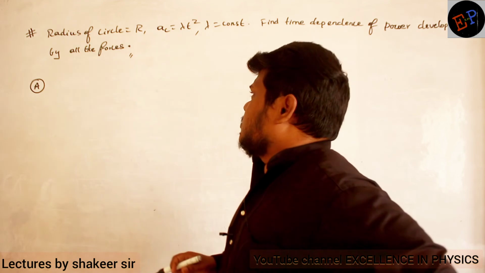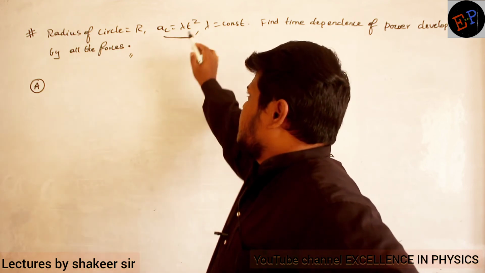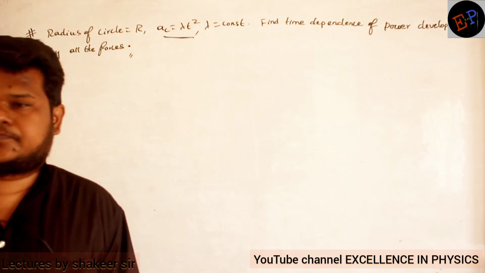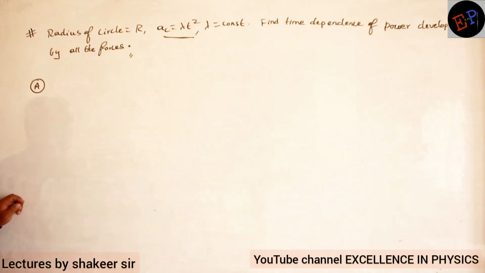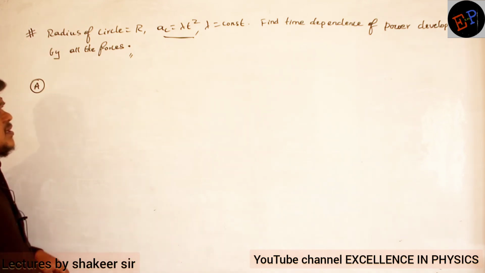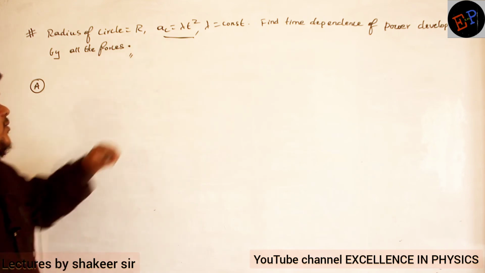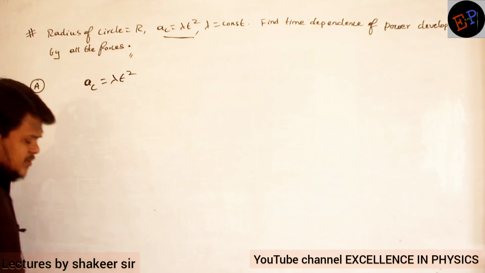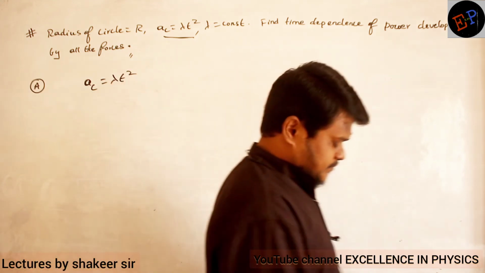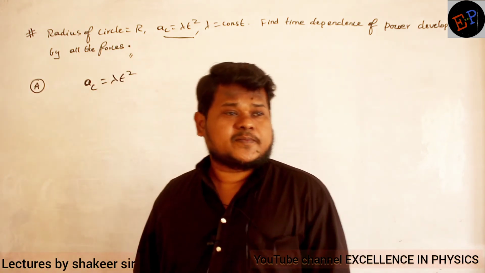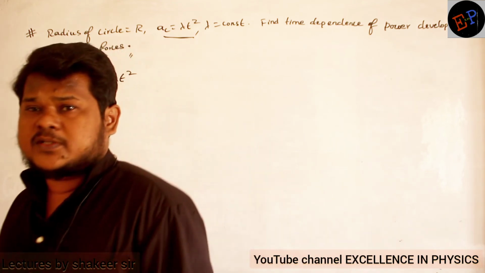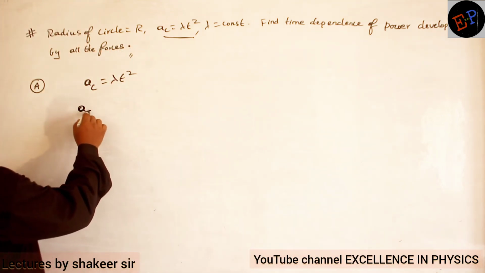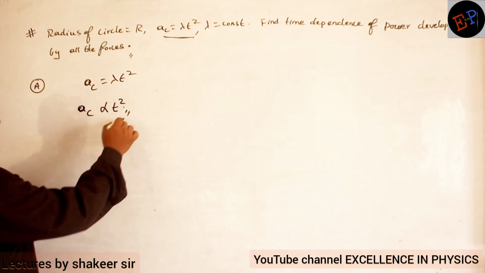So when you look at this equation, a_c is equal to lambda t square, what do you understand? Centripetal acceleration is directly proportional to time square.